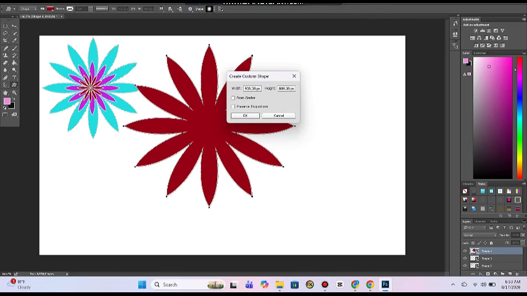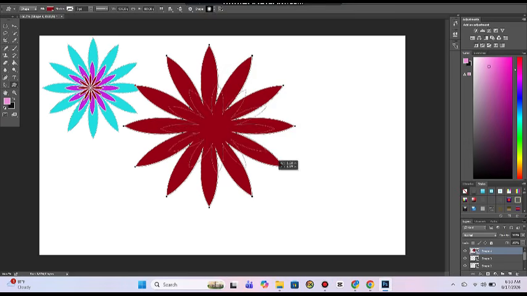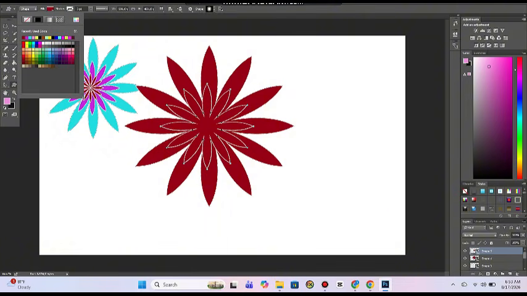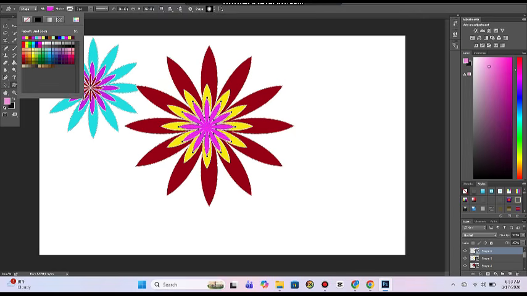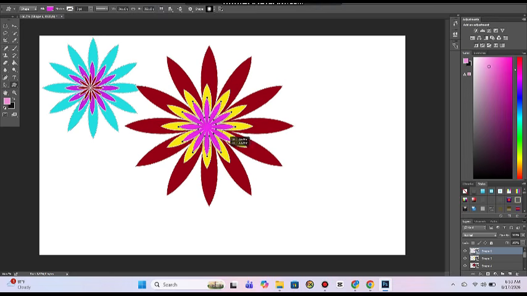Draw a rectangle on your canvas. Photoshop creates a frame, a fixed-size container that accepts any image dropped into it. Drag a photograph from your file system directly into the frame. The image clips to the frame boundary automatically.